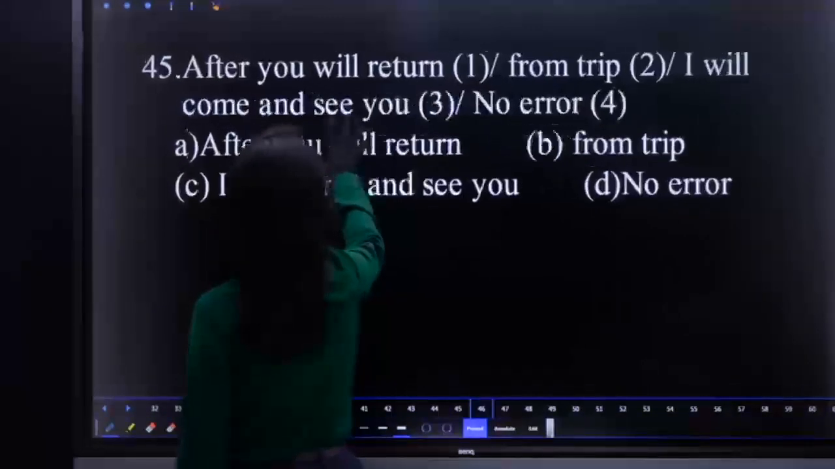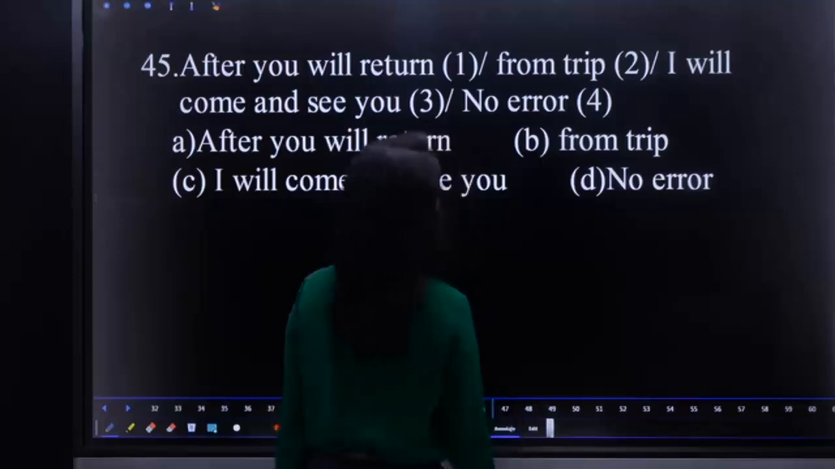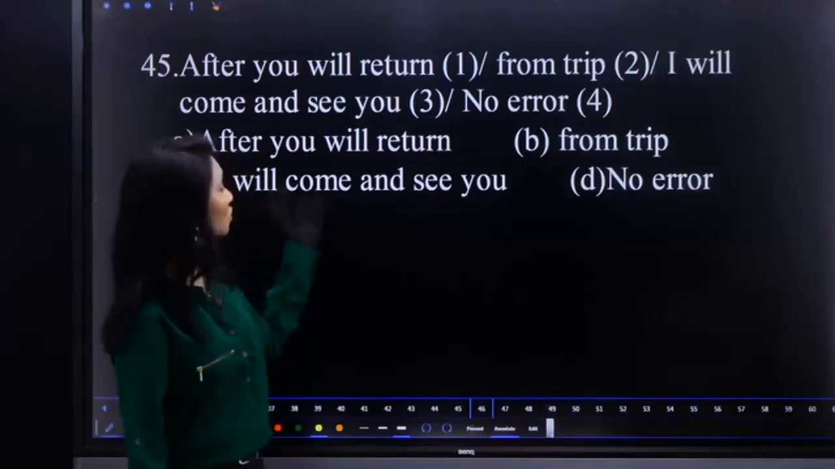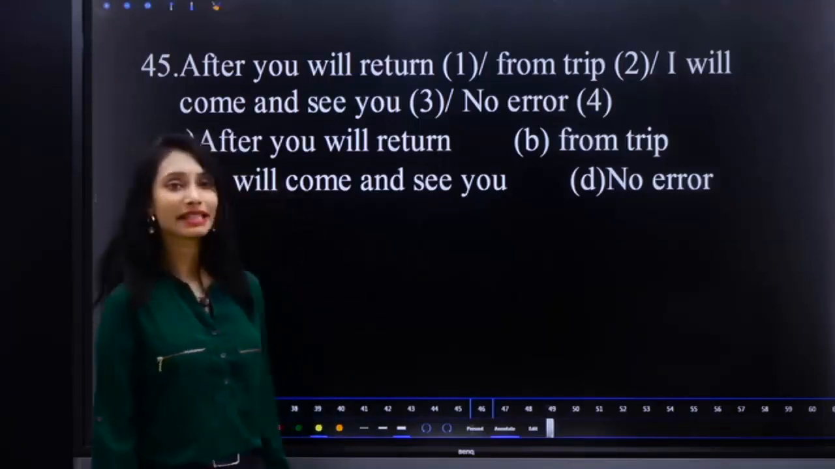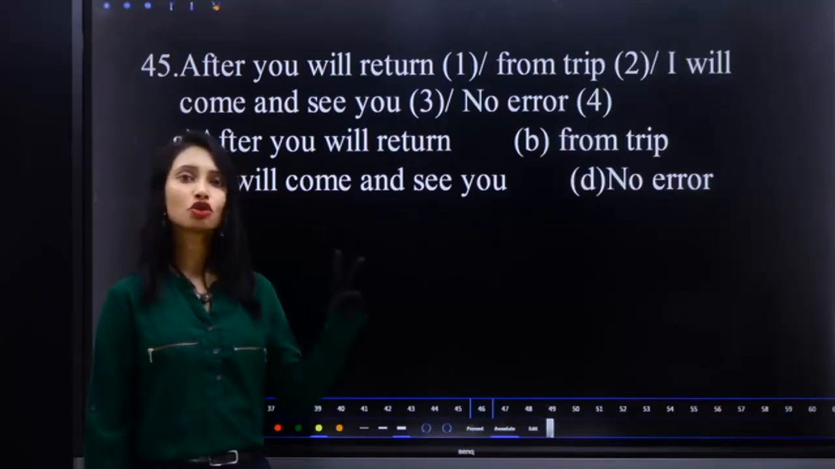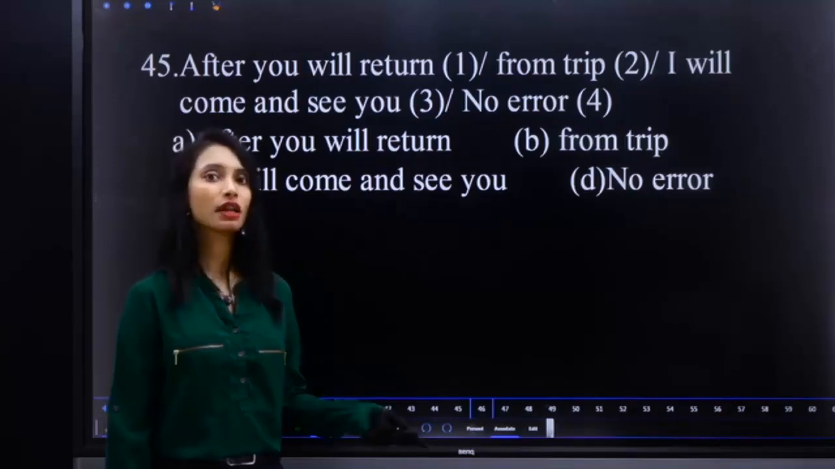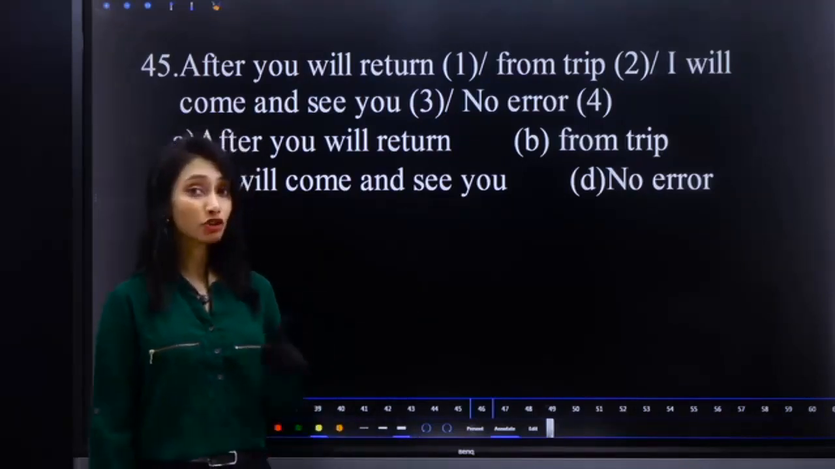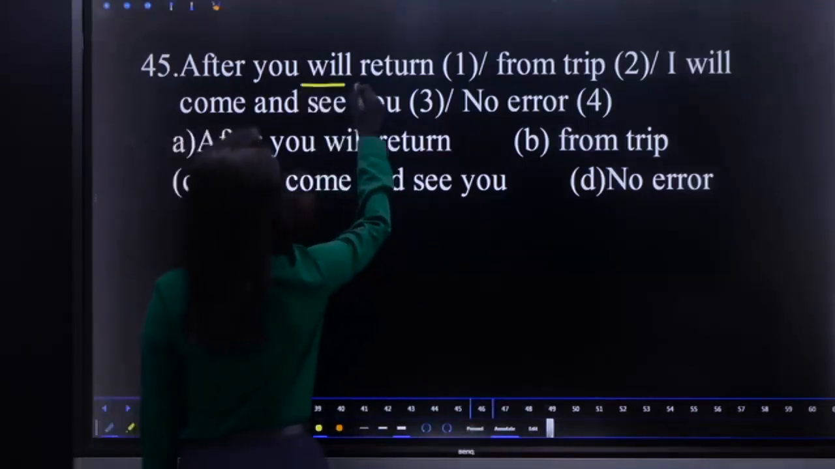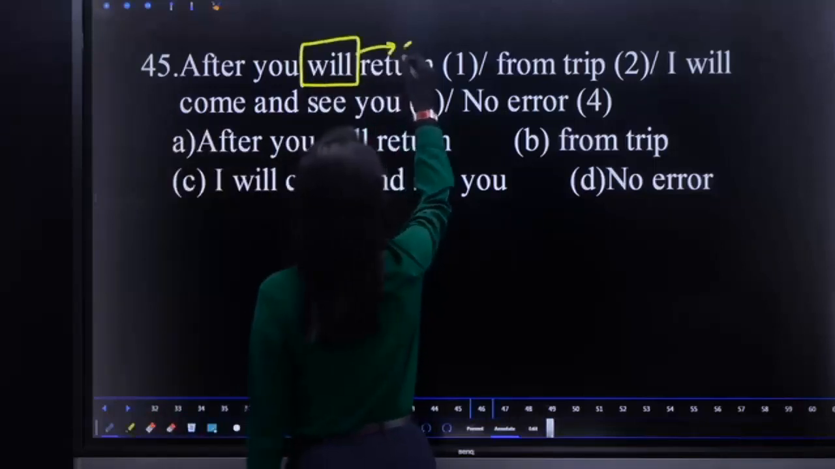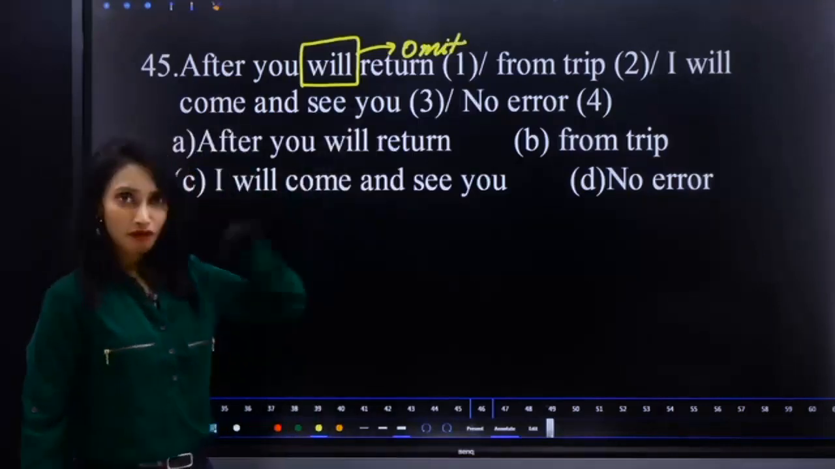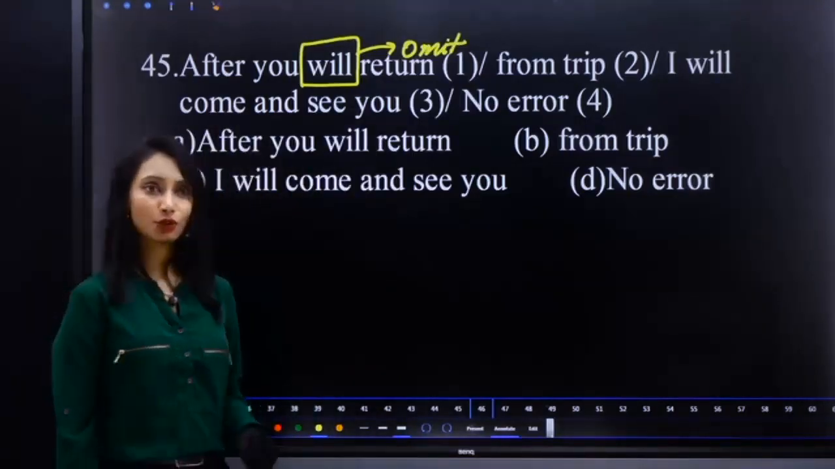Question number 45. After you will return from the trip, I will come and see you. What is the error? After you will return from trip, I will come and see you. I told you very clearly you should not use two clauses in simple future. Even though that action happens in the future, the main clause should be in simple future, the subordinate clause should be in simple present. Hence, omit will. After you return from trip, I will come and see you.